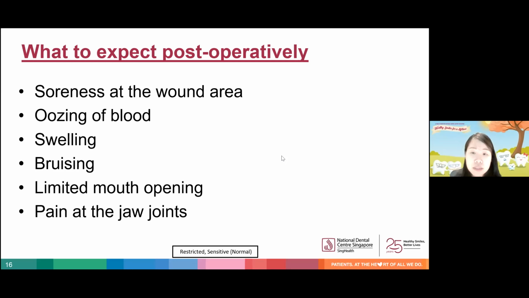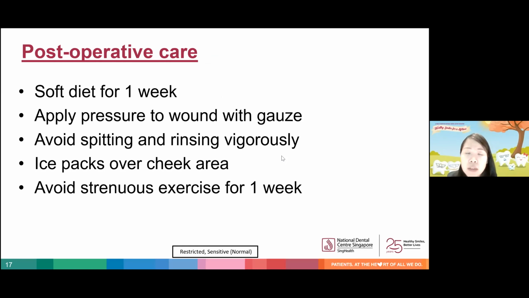Bear in mind, of course, that every wisdom tooth and every patient is different, and there may still be additional specific instructions that your attending dentist may advise you of. But in general, after surgery, we usually encourage our patients to go on a soft diet for 1 week and to bite firmly on a piece of gauze placed over the tooth socket if bleeding is encountered.